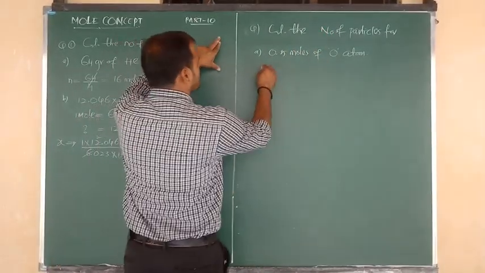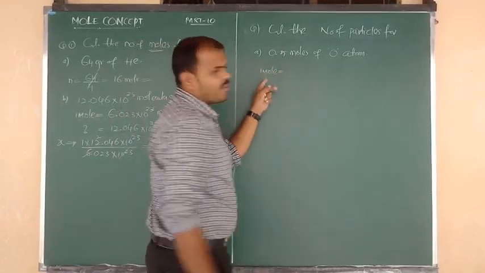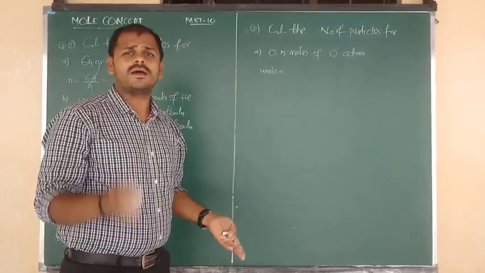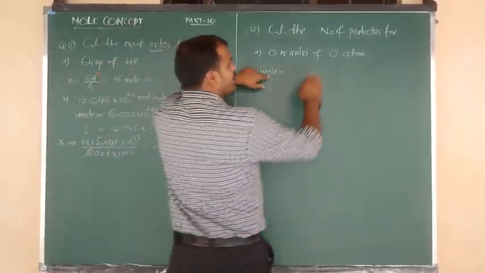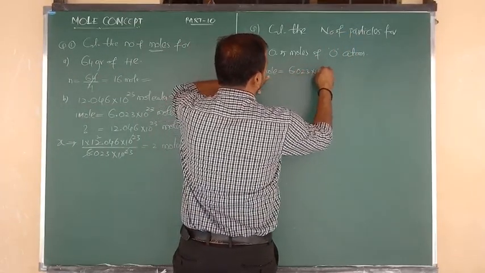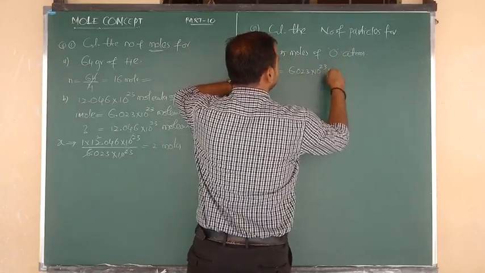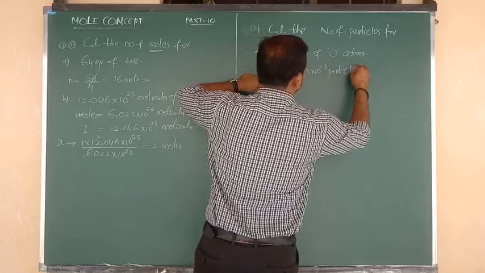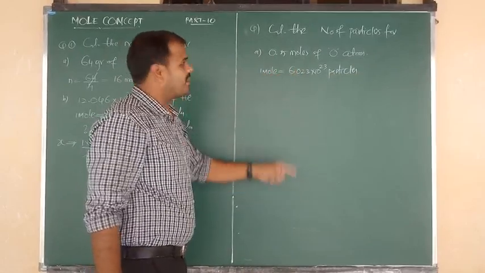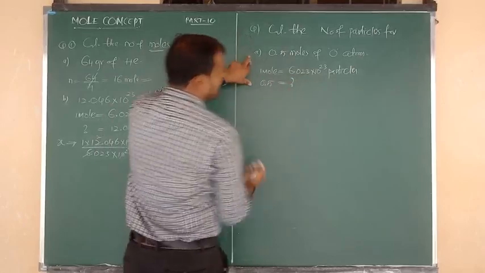First I am going to consider 1 mole. So 1 mole contains how many particles? Again the same thing, maybe particles, ions or atoms: Avogadro's number. So 1 mole contains 6.023 into 10 to the power of 23 atoms, or we can say 6.023 into 10 to the power of 23 particles. So 1 mole contains Avogadro's number of particles. But here how many moles are there? 0.5 mole is equal to question mark.